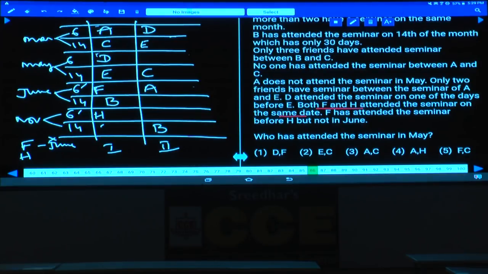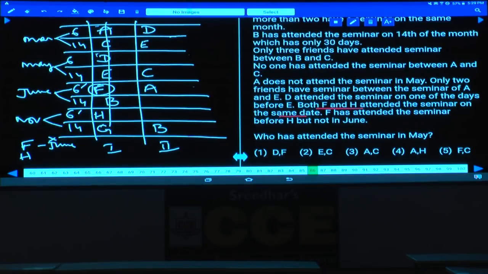Then who is the person left over here? A, B, C, D, E, F, H. G must be here. But whereas F cannot be in the month of June, and the first case is ruled out. Though the entire information is valid, only with this information the entire condition got invalid.